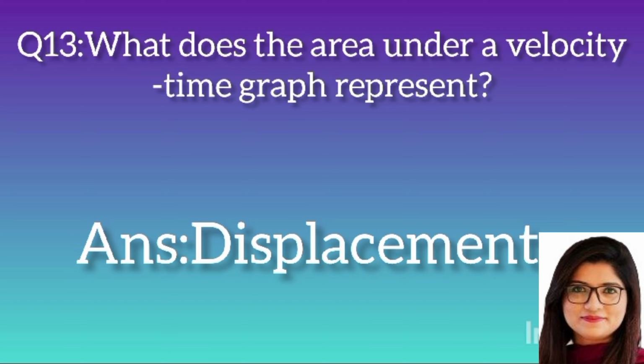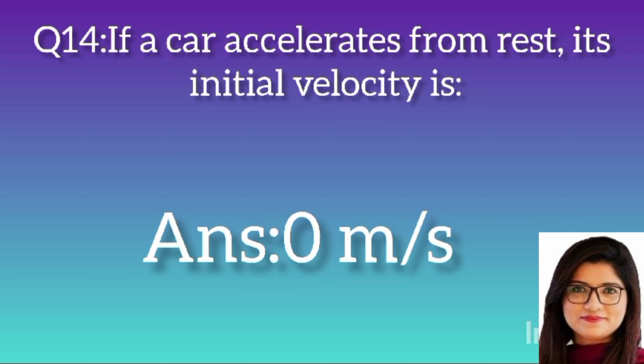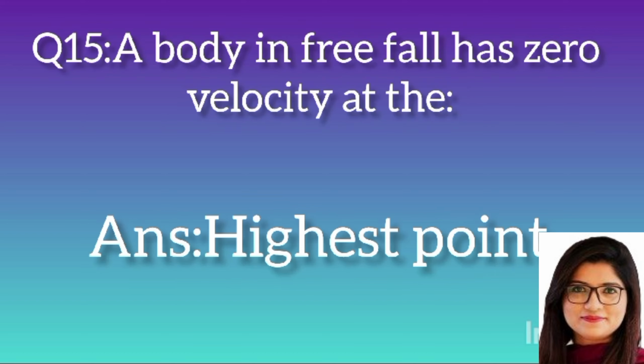Answer: displacement. Question 14. If a car accelerates from rest, its initial velocity is? Answer: 0 meters per second. Question 15. A body in free fall has 0 velocity at the? Answer: highest point.